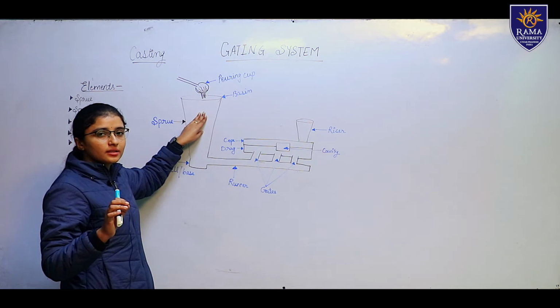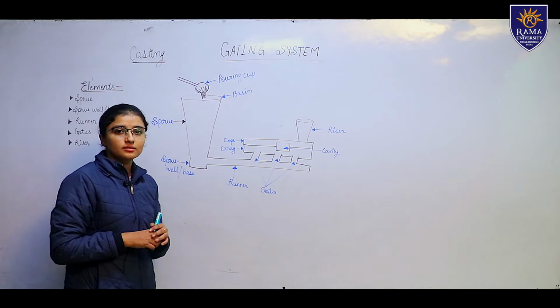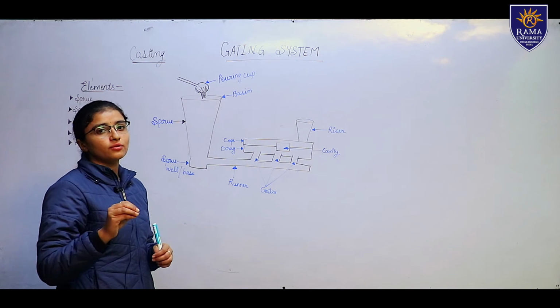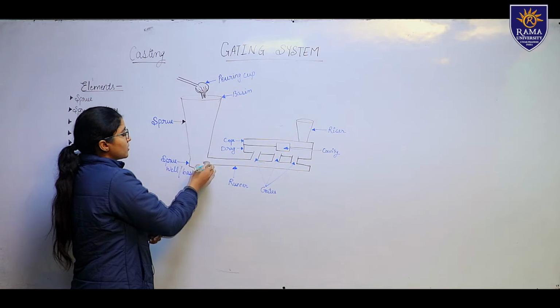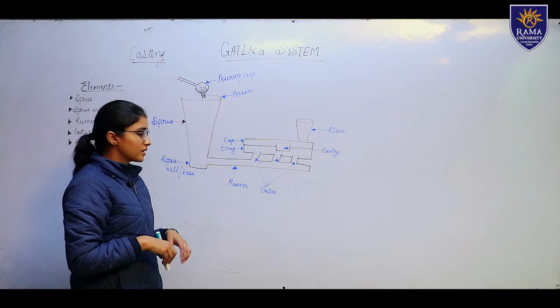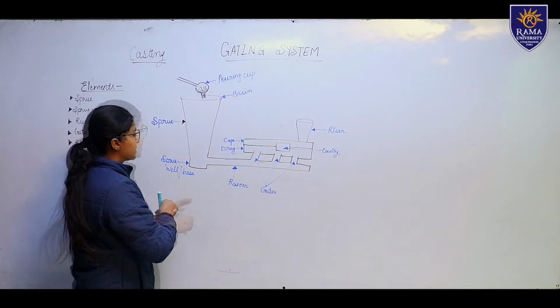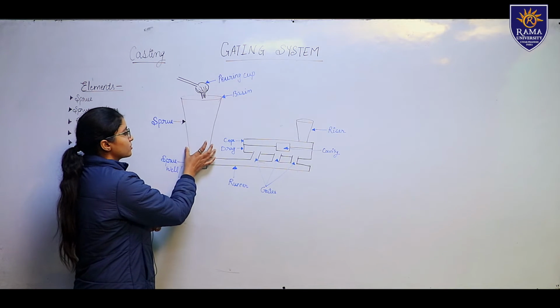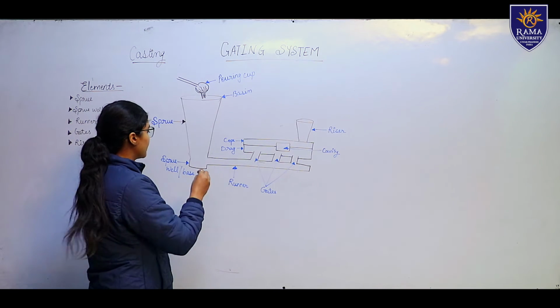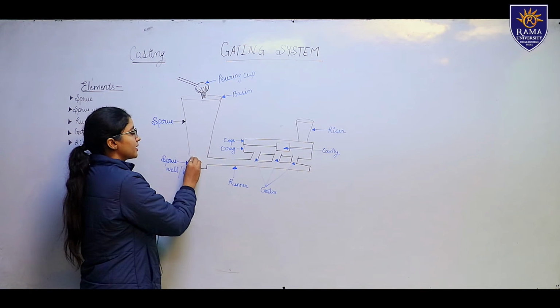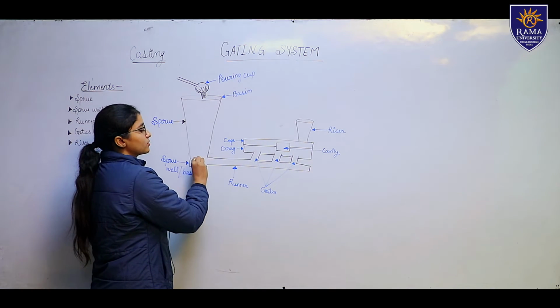That means it reduces the turbulence slightly, or makes the flow easy. After flowing, the metal is collected into a sprue well or sprue base. What is this sprue well or sprue base? It is the element connected to the sprue which, for a certain period of time, collects the molten metal and then allows it to go to the runner.